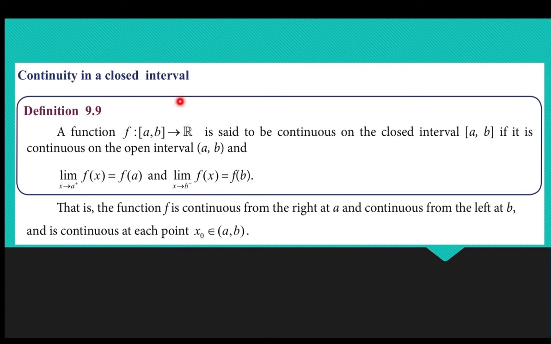So, if the function is said to be continuous, then it is continuous on the open interval a comma b, and it should satisfy this condition also. That is, the function is continuous from the right at a and continuous from the left at b, and it is continuous at each point x naught that belongs to the open interval a comma b.